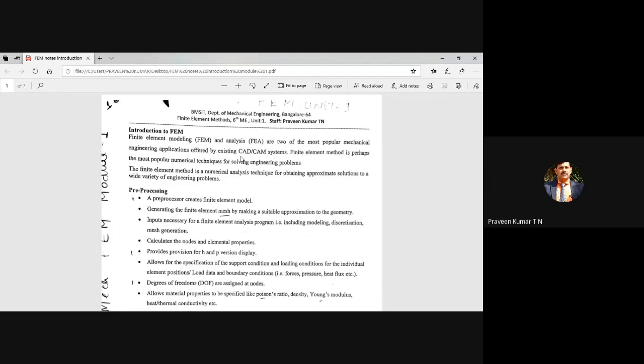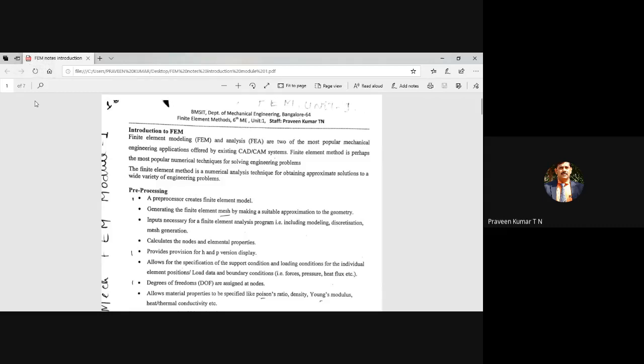Even CAD and CAM come under computer aided engineering. Even FEM comes under computer aided engineering. Then one more is computational fluid dynamics, that also comes under computer aided engineering. CAD, CAM, finite element analysis, CFD, all come under computer aided engineering.